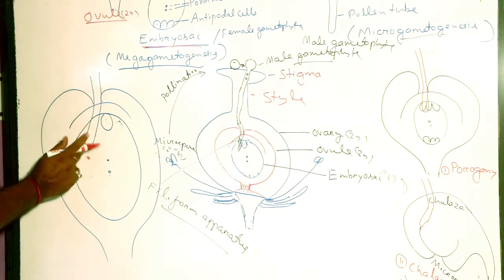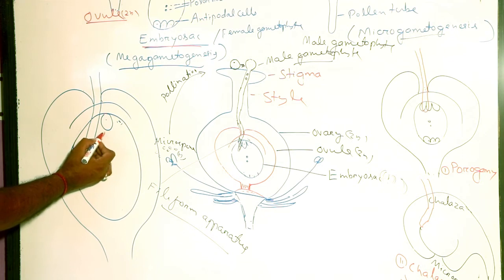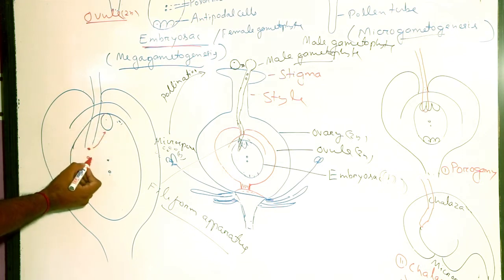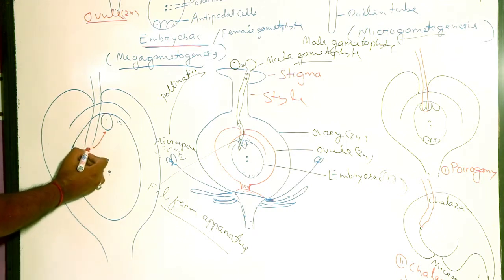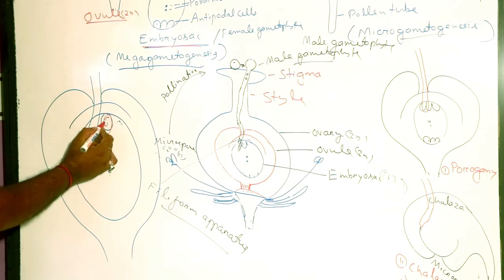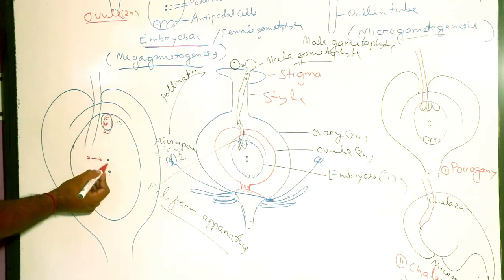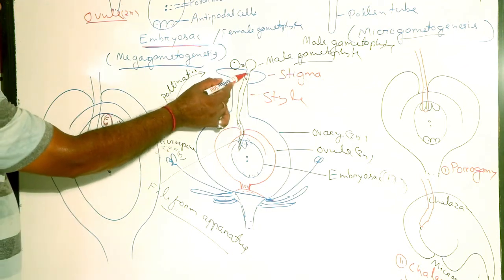The pollen tube, on rupture, releases 2 male gametes. Out of the 2 male gametes, 1 male gamete moves towards the egg, and the other male gamete moves towards the polar nuclei. On further development, 1 male gamete fuses with the egg to form a zygote, and the other male gamete fuses with 2 polar nuclei to form a triploid nucleus called the primary endosperm nucleus.